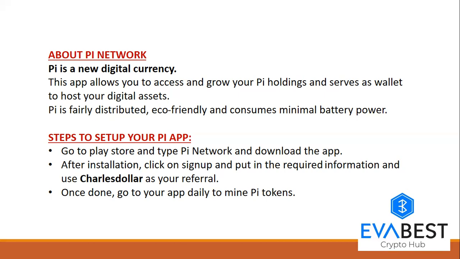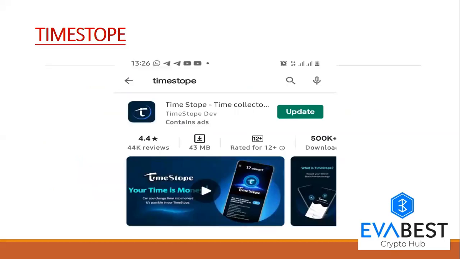Once done, go to your app daily to mine Pi tokens. Now, when you open your app, you see to the right of the app a thunder-looking icon. Click on it. Every 24 hours, your mining session will start, okay? Now, let's look at the next one, TimeStop.